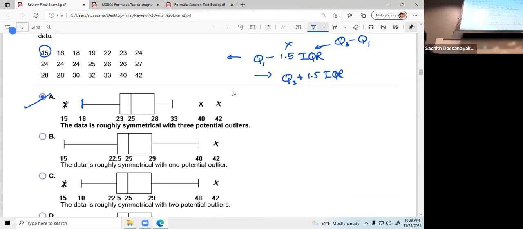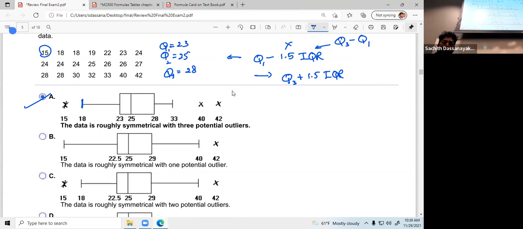Let me check. Yeah, I have the Q1, Q2 values. Q1 is 23, Q2 is 25, and Q3 is 28. So 15, 14, and 42 are outliers, as they mentioned here.